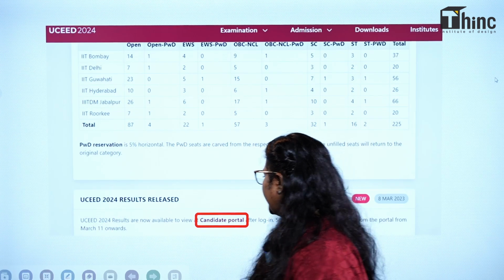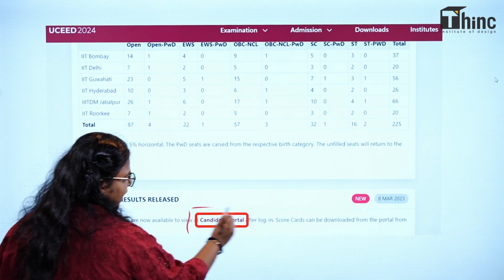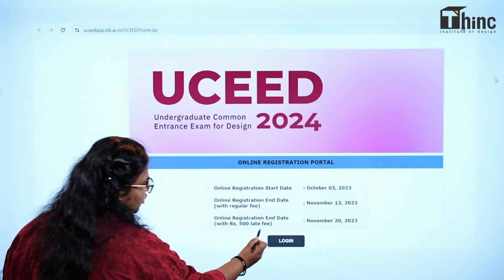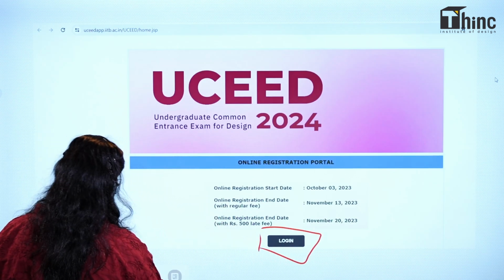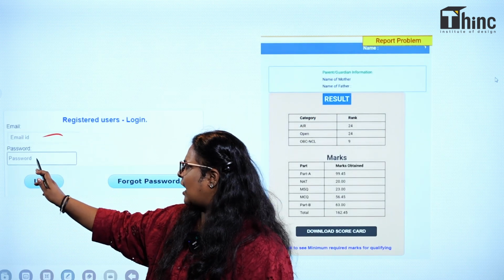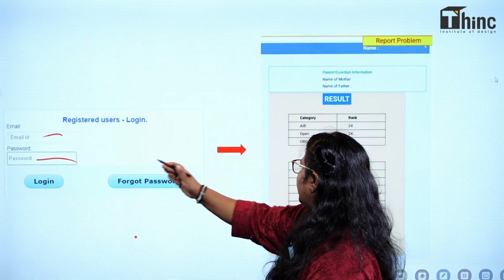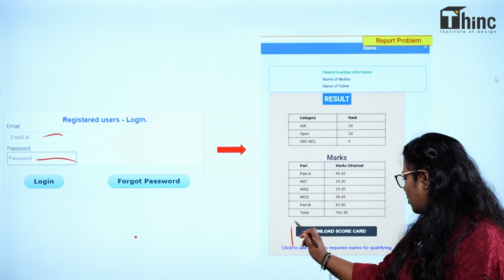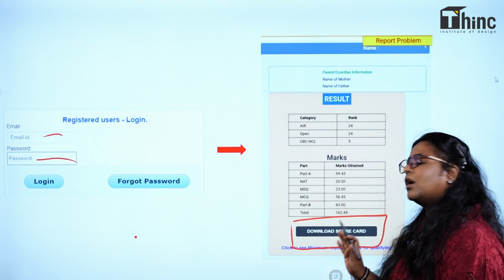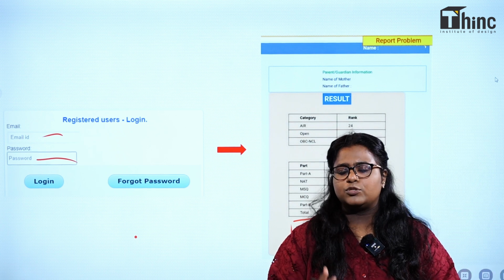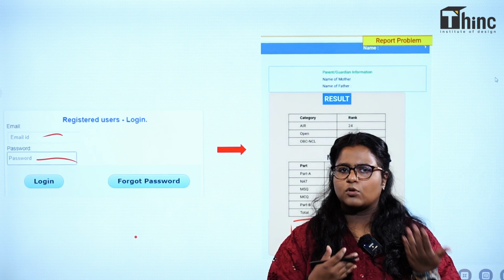At the end of this page, you will have an option of clicking on the candidate portal. Once you click on the candidate portal, you will be directed to a page where you will have the login. When you click on login, you will be asked to give your login details, which is your mail ID and password. Once you give your mail ID and password, you will be directed to a page like this where you can see your result. In there, you will have an option of downloading your scorecard. You should download your scorecard before 12th of June, because after 12th of June, your scorecards won't be available for downloading.